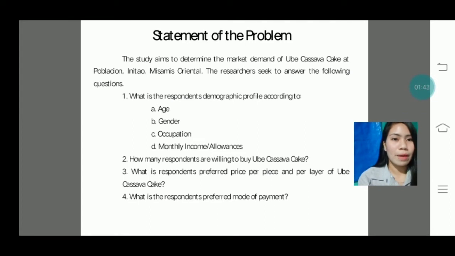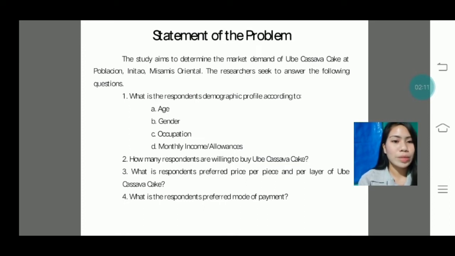Statement of the problem. The study aims to determine the market demand of ubi cassava cake at Poblacion in Nitao, Misamis Oriental. The researchers seek to answer the following questions. First, what is the respondent's demographic profile according to letter A, age, B, gender, C, occupation, and D, monthly income or allowances. Second is how many respondents are willing to buy ubi cassava cake.